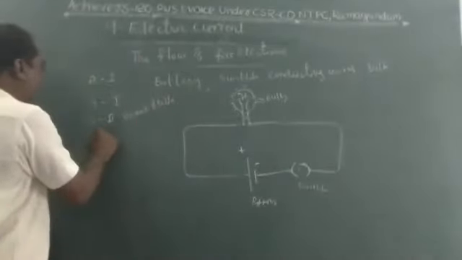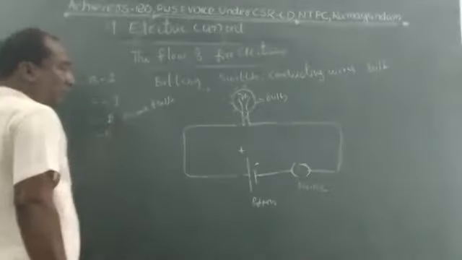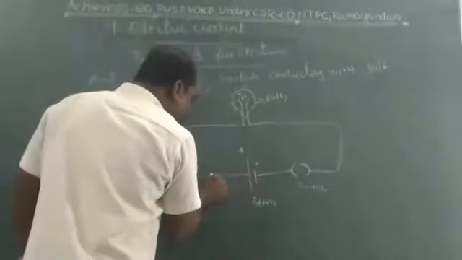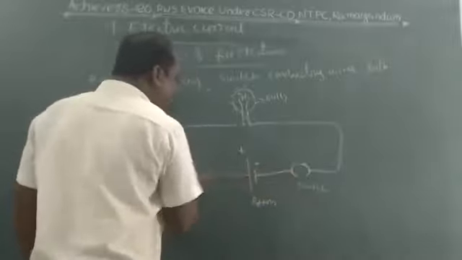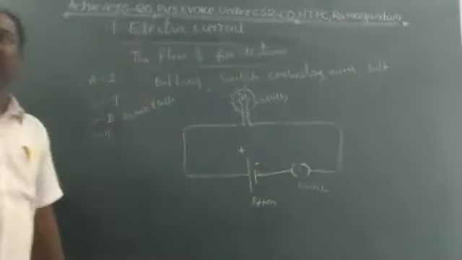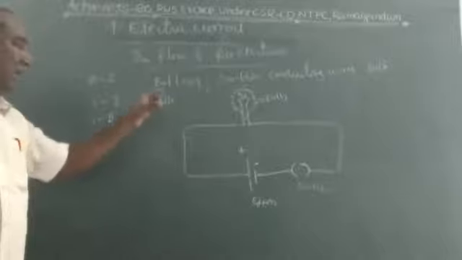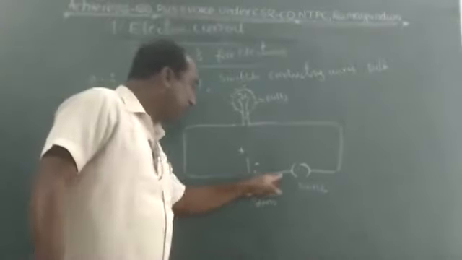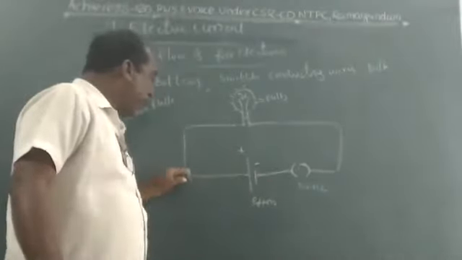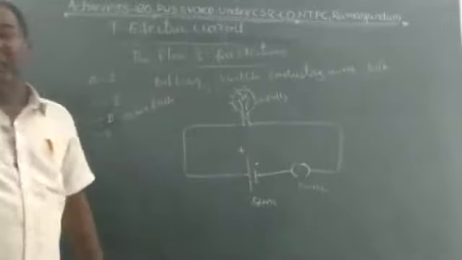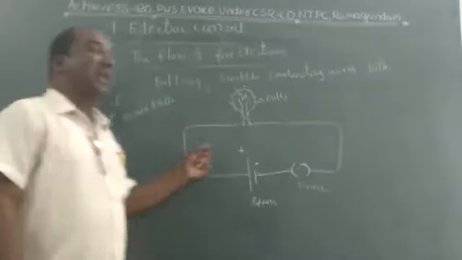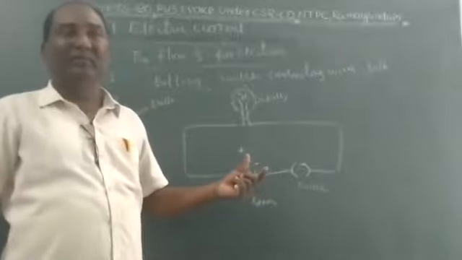In situation 3, instead of copper wires, you have to put nylon wires, and the battery is there. The bulb does not glow because nylon wire is a bad conductor.